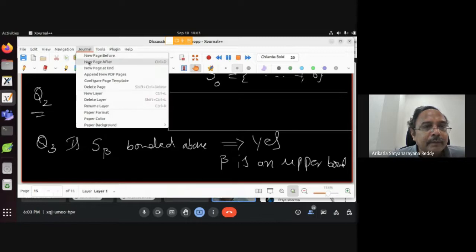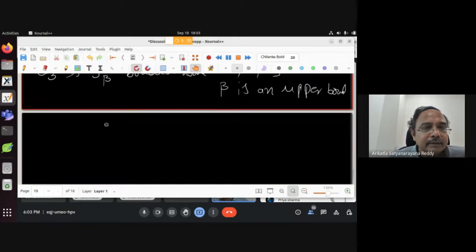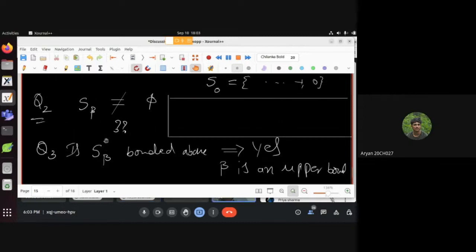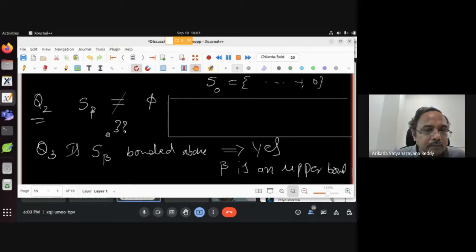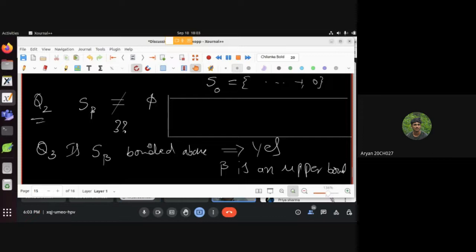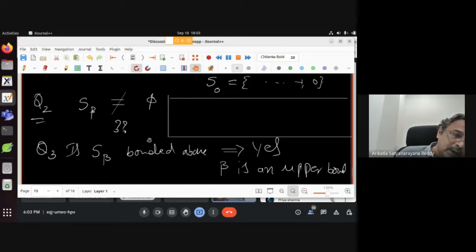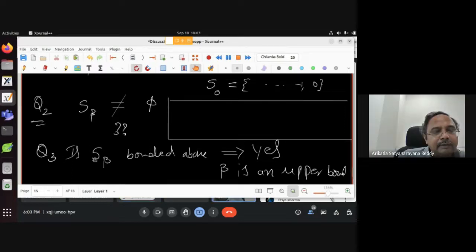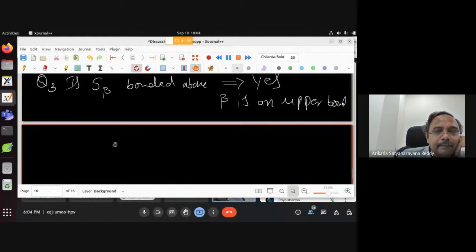Sir, is there anyone to answer? Yeah, please. Can you try, sir? Yes, sir. Since it is given that it is bounded above, there must be an element which is less than or equal to beta from that set. Then we can say it is non-empty. But that is using it. Prove it without using this. That's why I wrote it in question 3. That's the reason I wrote it deliberately. But don't use this, okay? Can you tell without using it? Forget about this one. Okay, yeah.